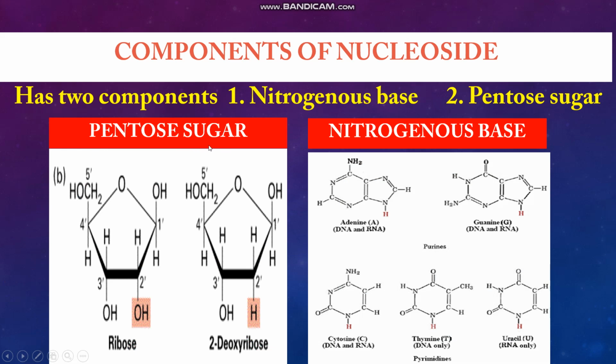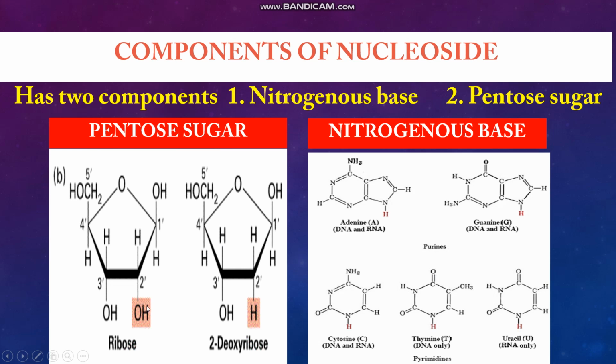Now, what about the pentose sugar? Pentose sugar is a 5-carbon sugar. The pentose sugar in RNA is ribose and in DNA it is deoxyribose. In this 5-carbon sugar, you can see the 5 carbon atoms: this is the first position, second, third, fourth and fifth carbon. In ribose and deoxyribose, you can see the 5 carbon atoms. And this sugar has a ring structure, the ring carrying 4 carbons and 1 oxygen. So that is also the same in the case of ribose and deoxyribose.